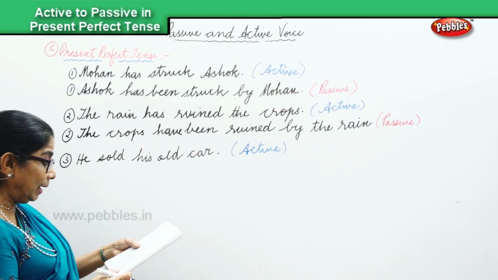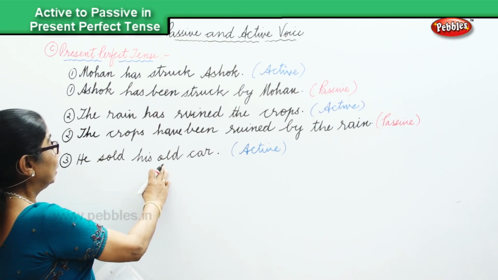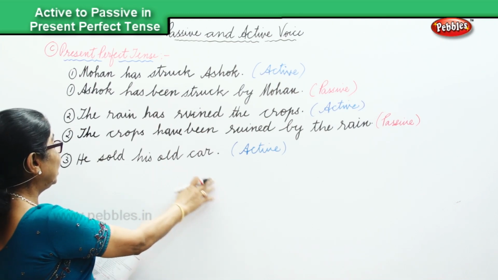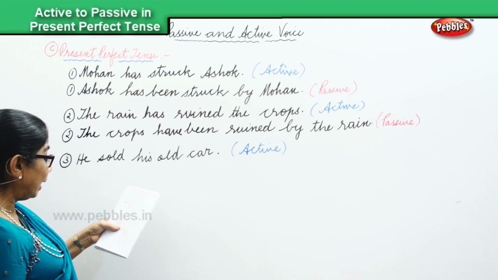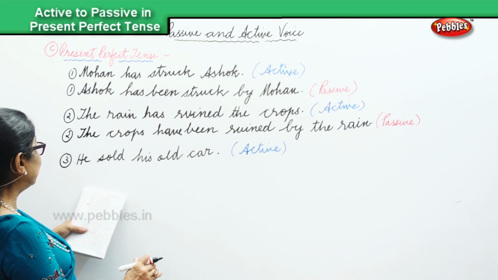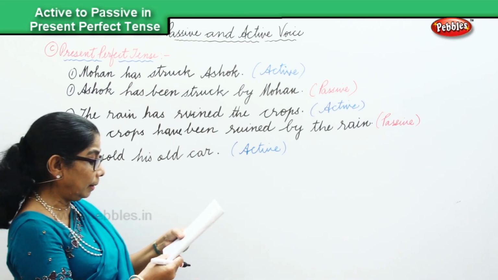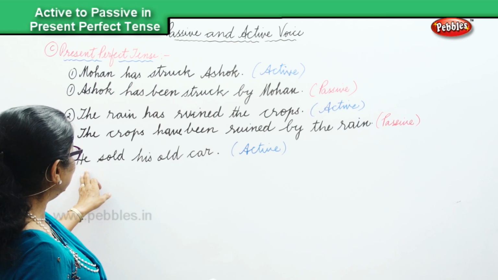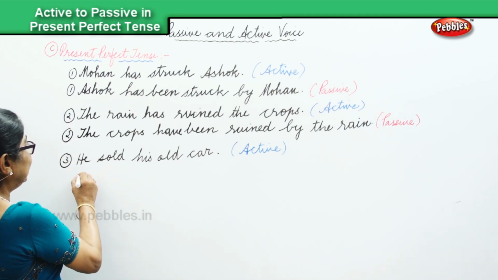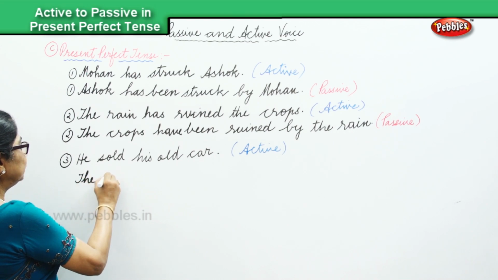Now, we have to change it to the passive, keeping in mind the present perfect tense. So, what will that be? You can say, the old car has been sold.